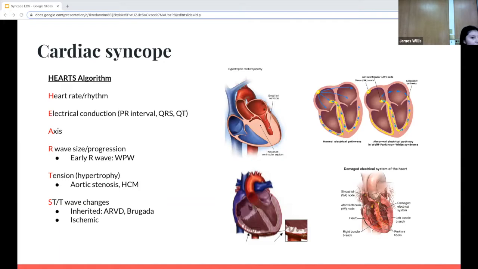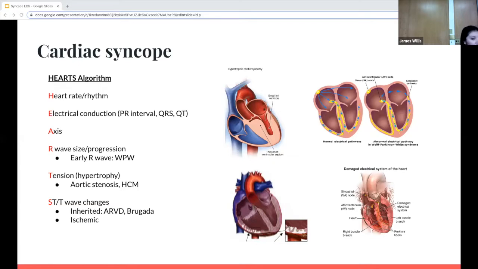So we can use the Hart's algorithm, looking at the heart rate or rhythm, whether it's tachycardic, bradycardic, or normal sinus rhythm. Looking at the electrical conduction, the PR interval, the QRS: if the PR interval is short, if the QRS is wide, we think of Wolff Parkinson White, looking for long QT syndrome, looking at the axis, the R wave size and progression.